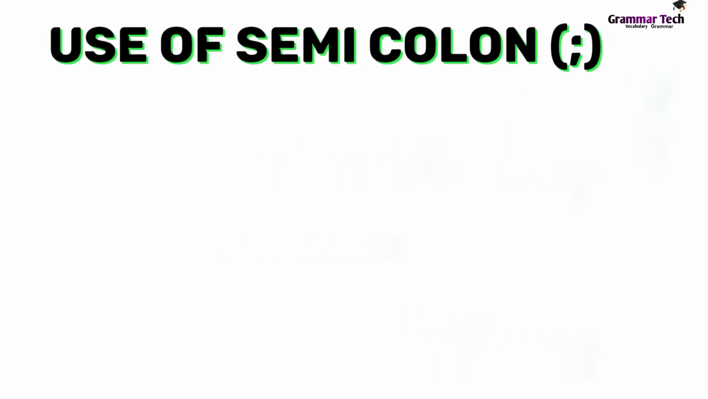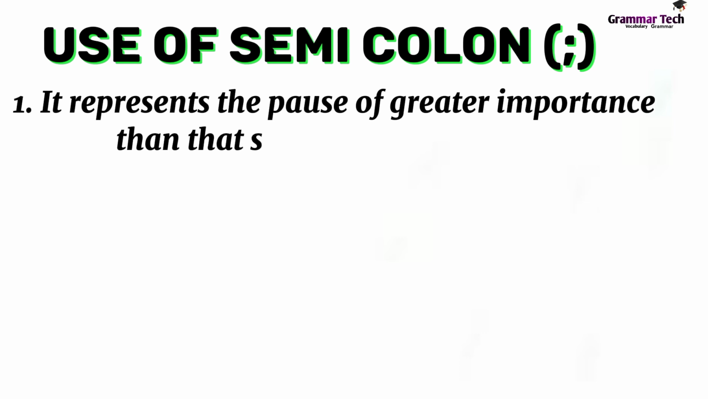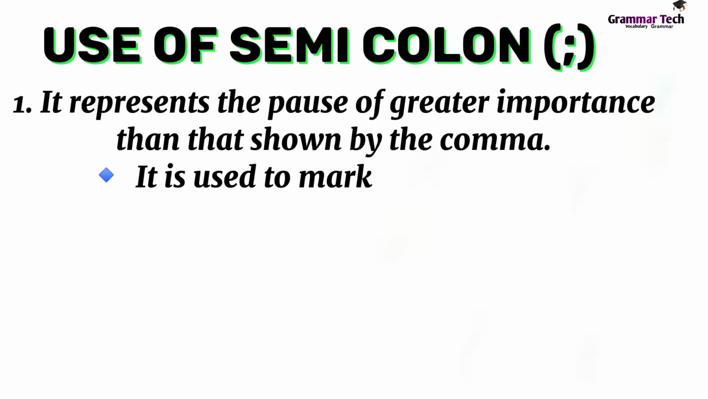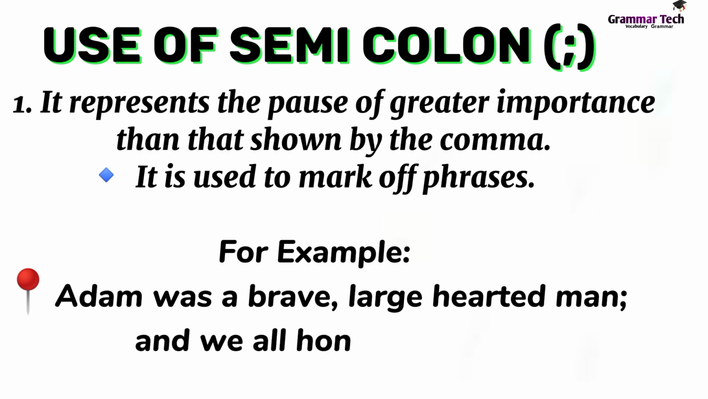Use of semicolon. 1. It represents the pause of greater importance. Then that's shown by the comma. It is used to mark off phrases. For example, Adam was a brave, large-hearted man, and we all honored him.